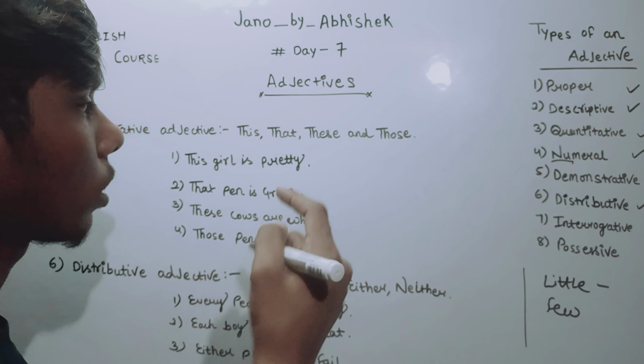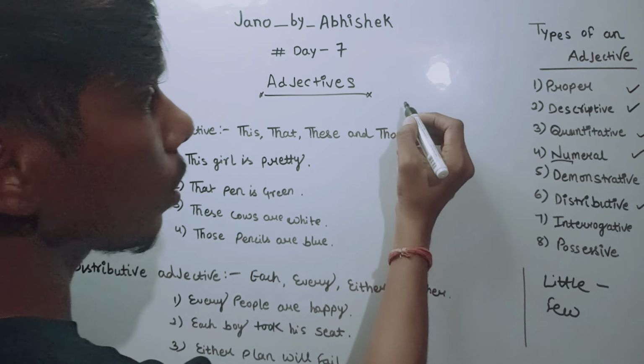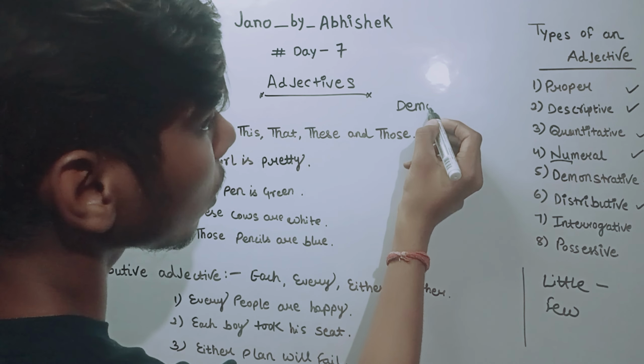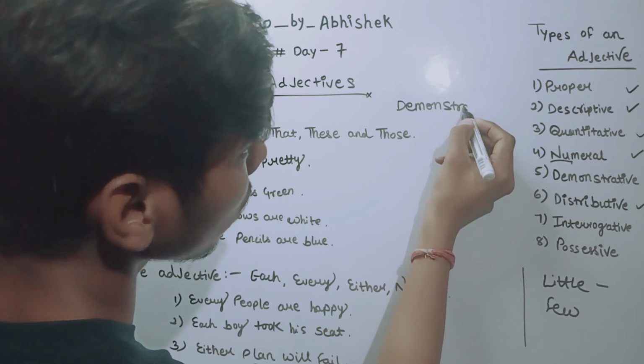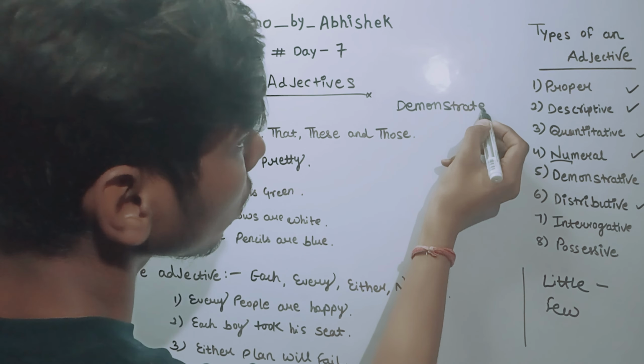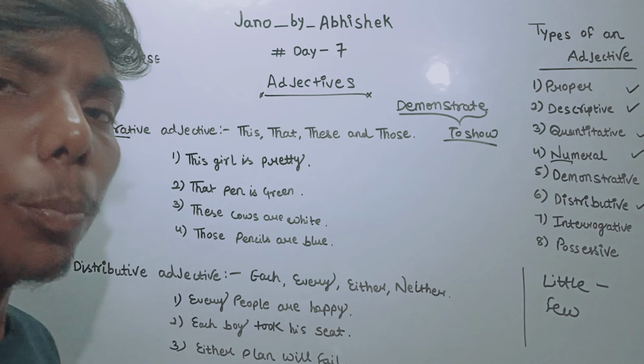This, that, these, those, these are the only four words which come under demonstrative. Why do we call them demonstrative? Because the meaning of demonstrate is to show, to present something.